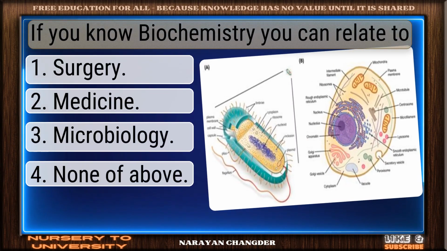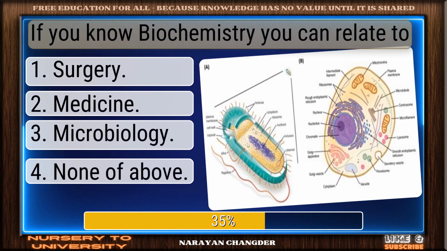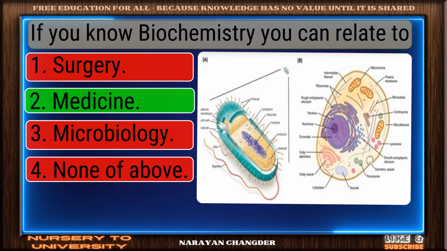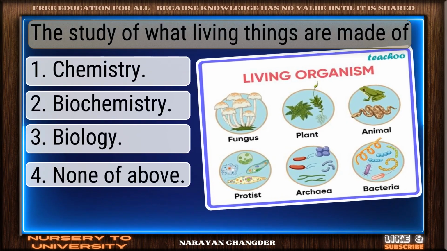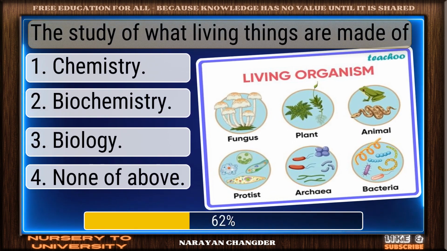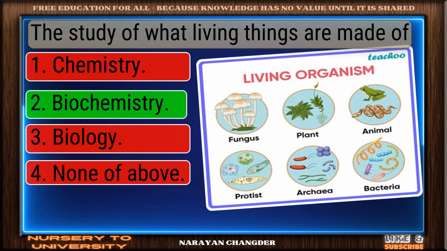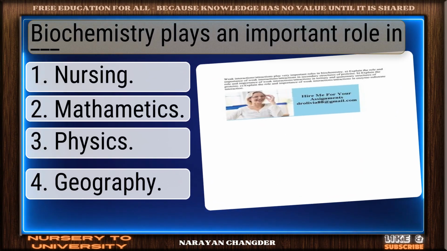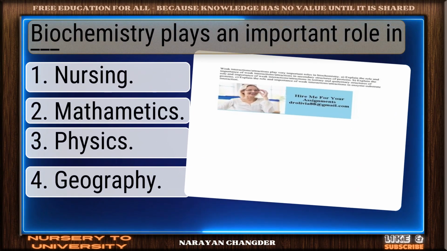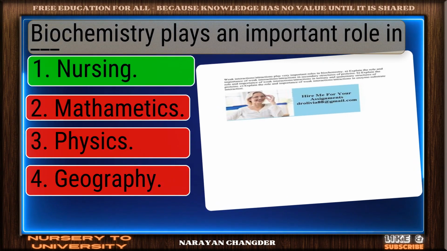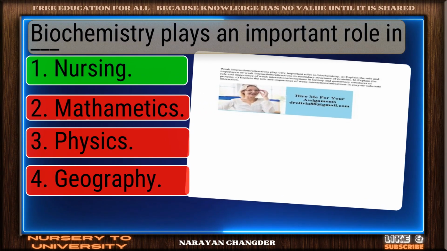If you know biochemistry, you can relate to. Well done. Medicine is the right choice. The study of what living things are made of. Smart move. Biochemistry is an accurate answer. Biochemistry plays an important role in DASH. Great thinking. Nursing is the right choice.